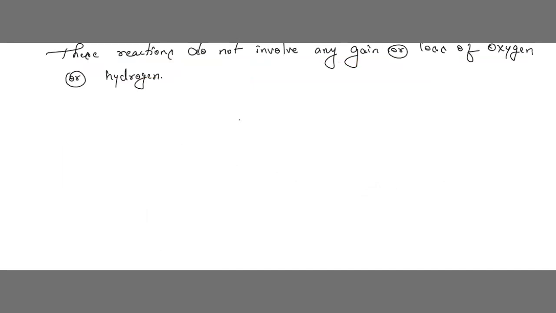To understand this type of reactions, we introduce a new concept of oxidation and reduction, because there is no oxygen or hydrogen involved. We are going to use the method called the electronic concept. Children, why do we use the electronic concept?